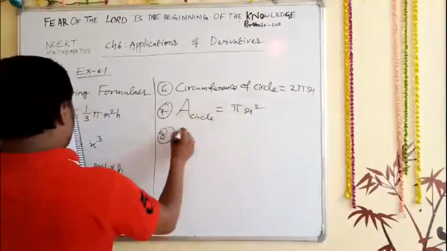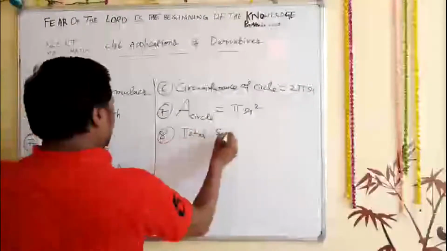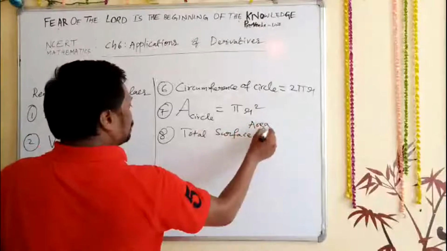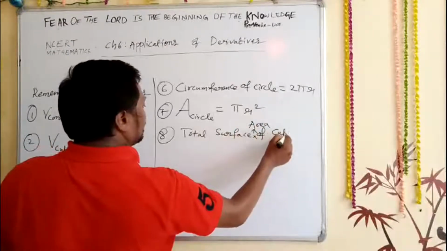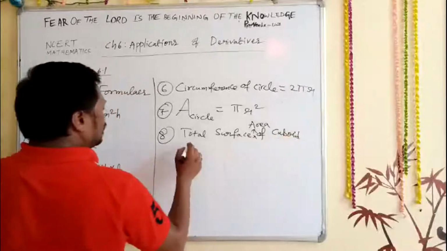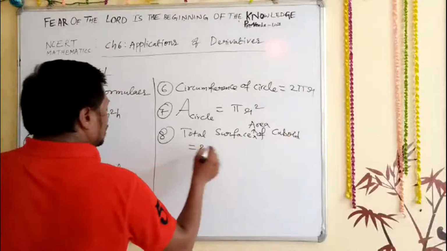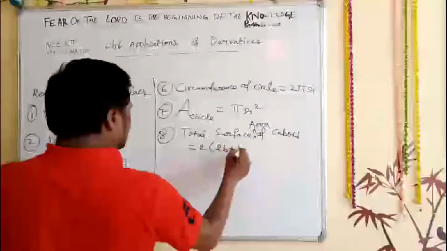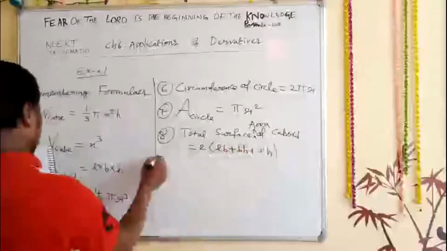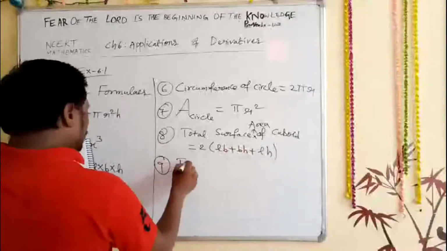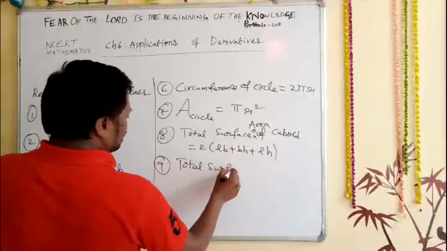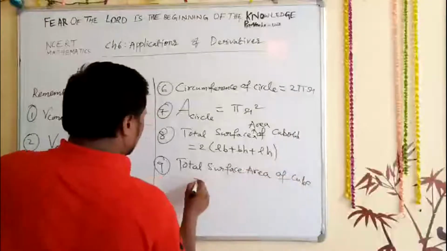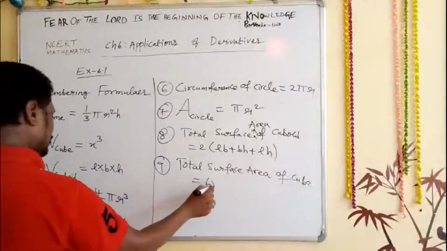Next, total surface area. Surface area of a cuboid. I hope you learned all this in your 9th and 10th classes, but once again we need to recall this now. 2 times LB plus BH plus LH. And your ninth formula is the total surface area of a cube, so that is nothing but 6x square.